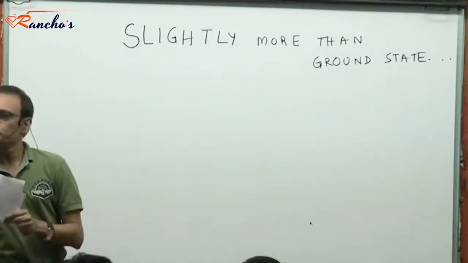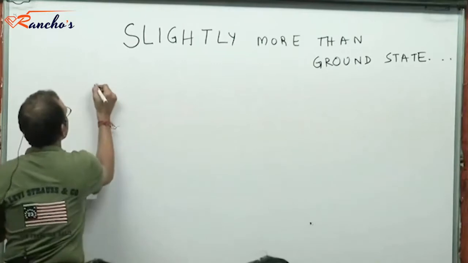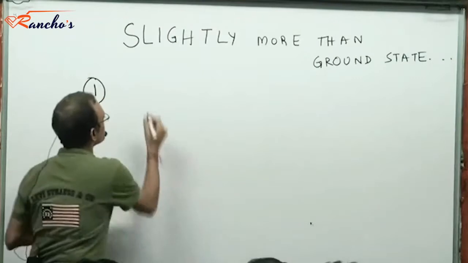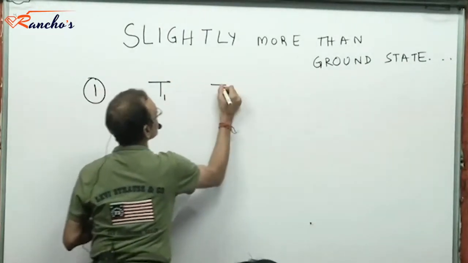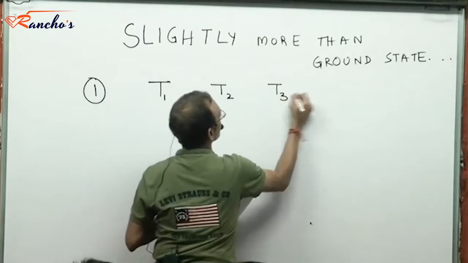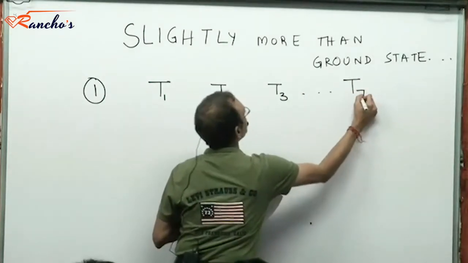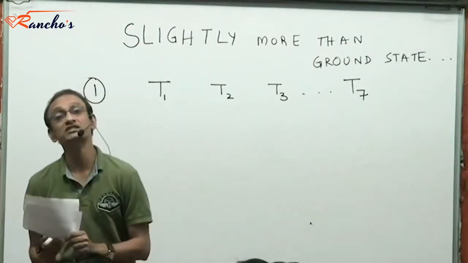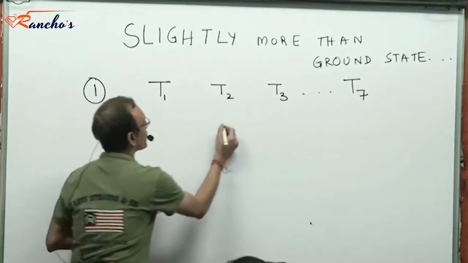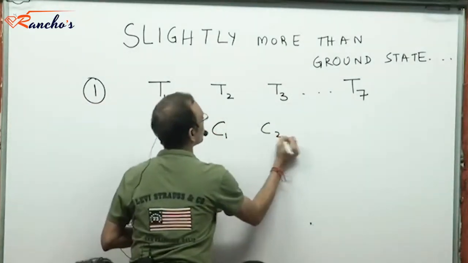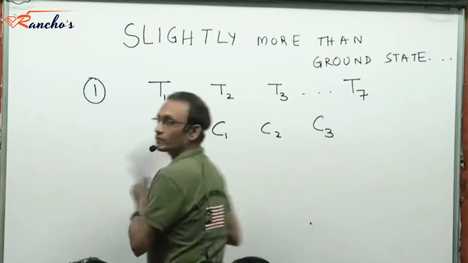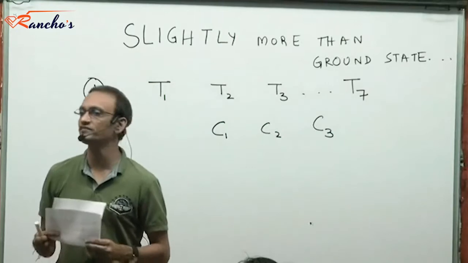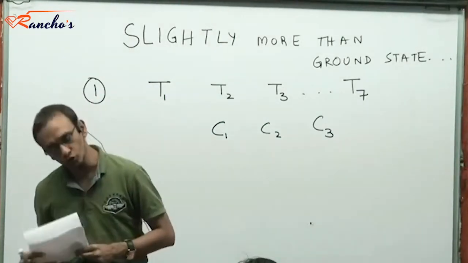Okay, so the first problem is about 7 distinct toys. These are 7 distinct toys to be distributed amongst 3 children. We want to figure out the number of ways in which this could be done. Number of ways in which these 7 toys could be distributed to 3 children.